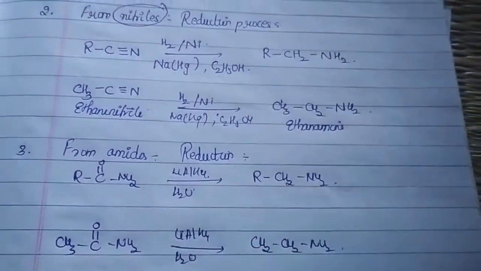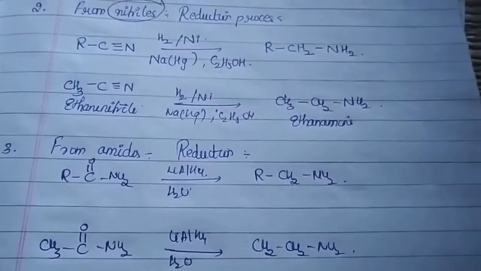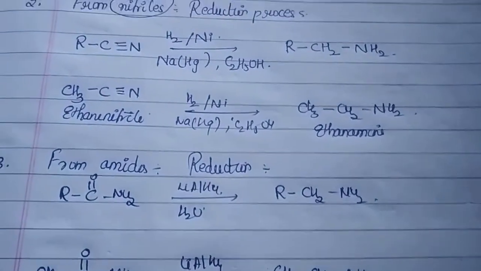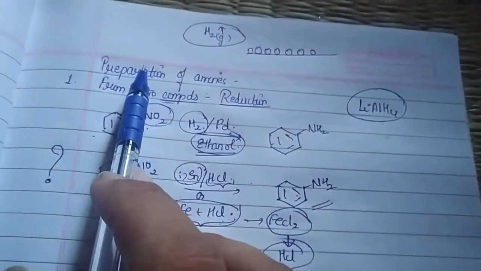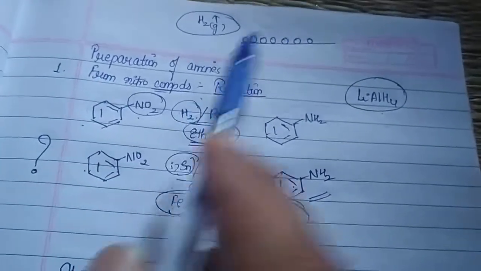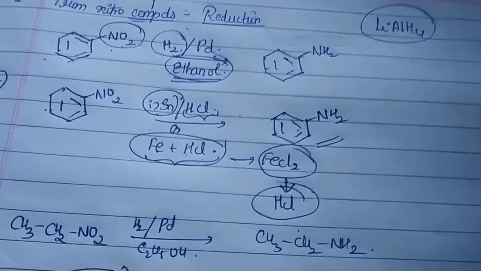It will not be so easy, where we directly convert the respective parent compound to amides. So before going to that, we will have a quick revision of whatever we have seen so far. First of all, we are going to deal with the preparation of amines. From nitro compounds, we prepare the amine through reduction.